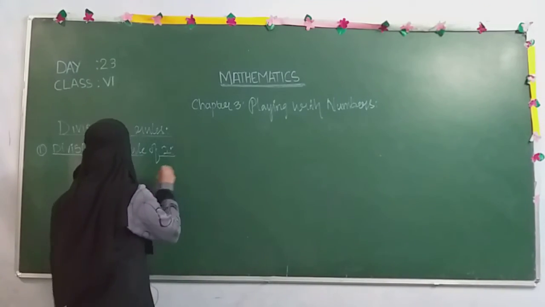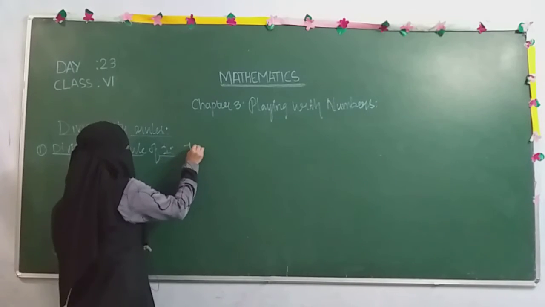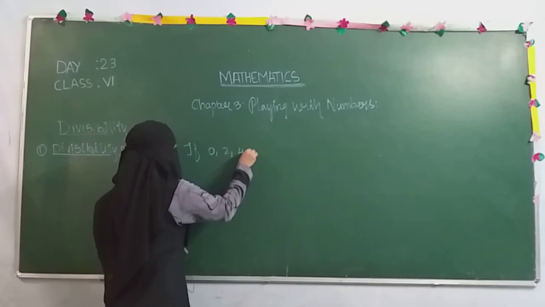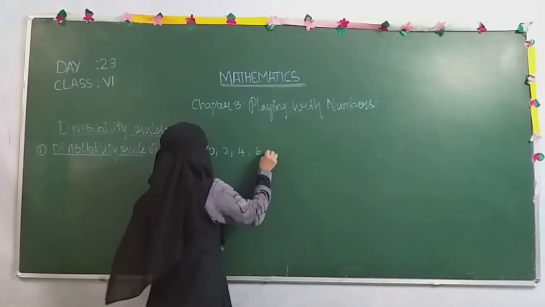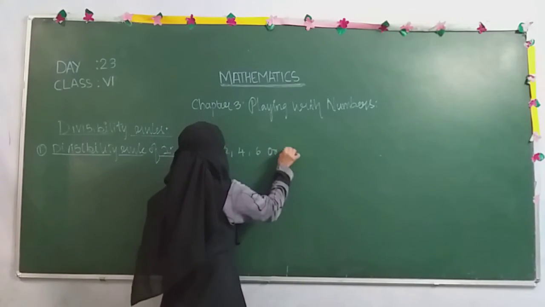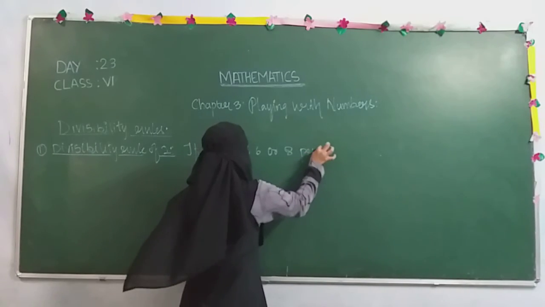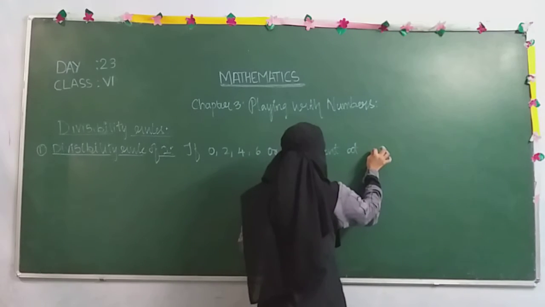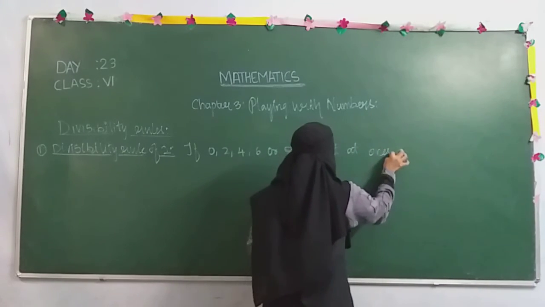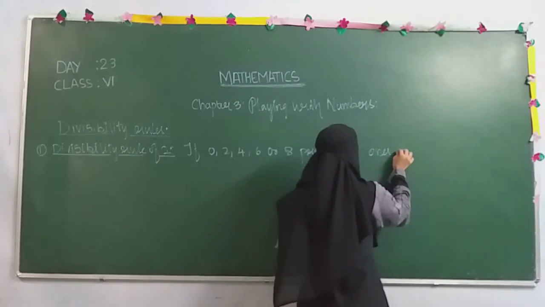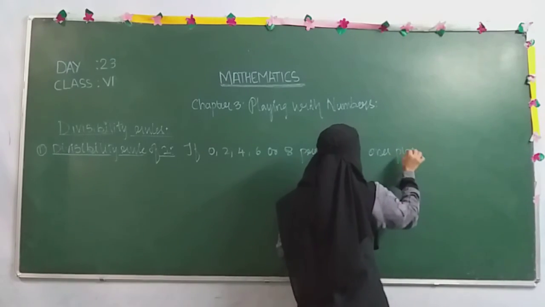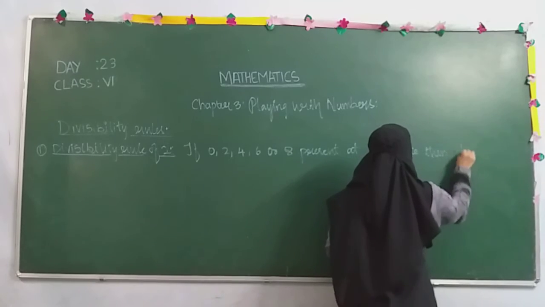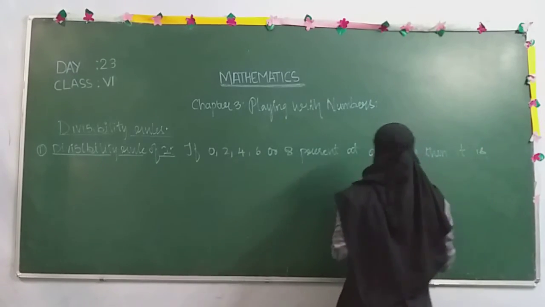I will write it on the board, divisibility rule of 2. If 0, 2, 4, 6 or 8 is present at ones place, then it is divisible by 2.